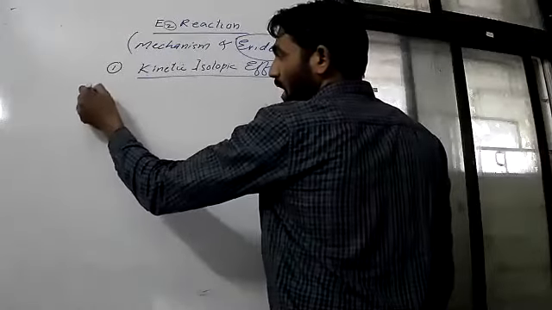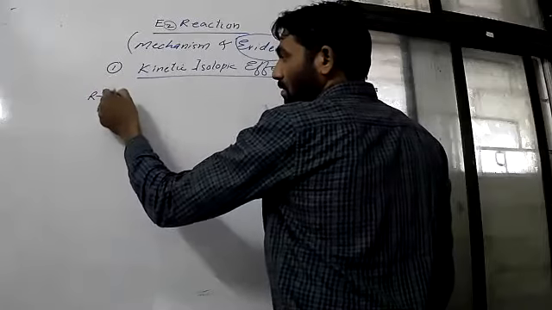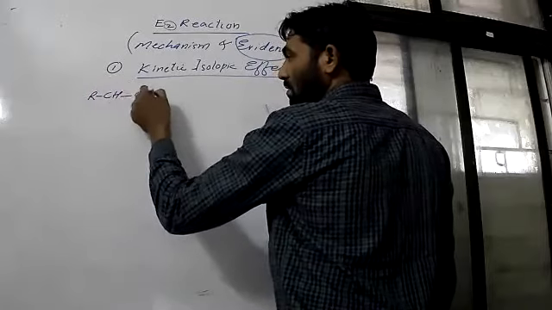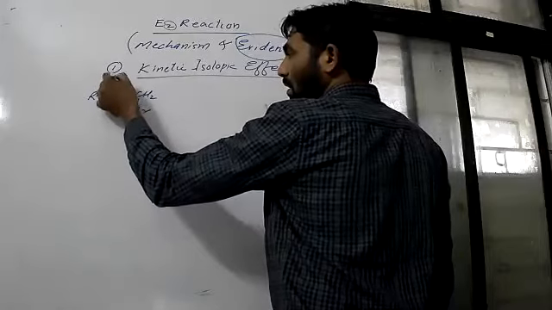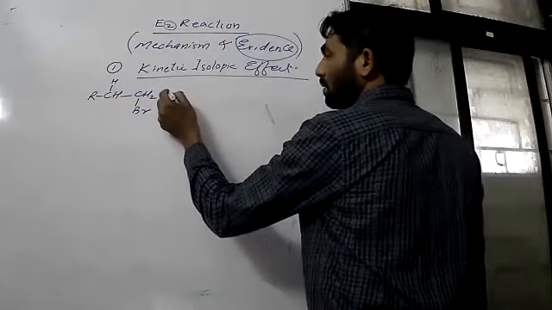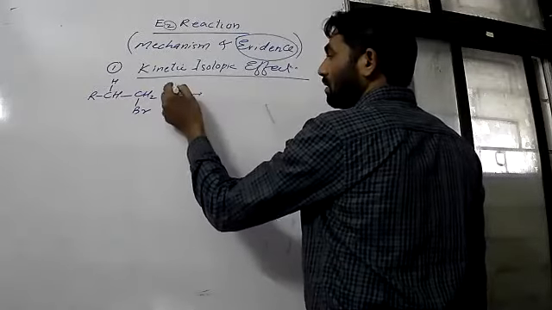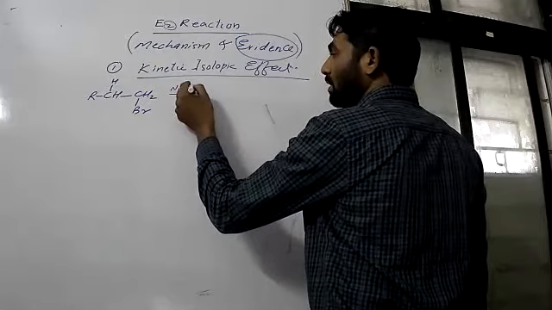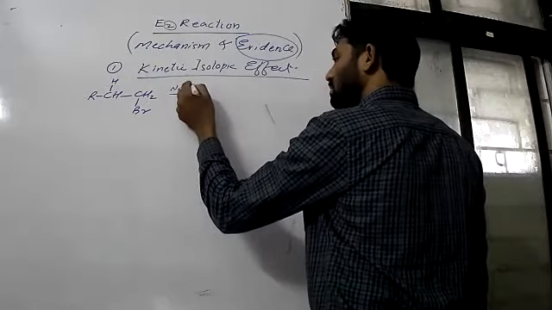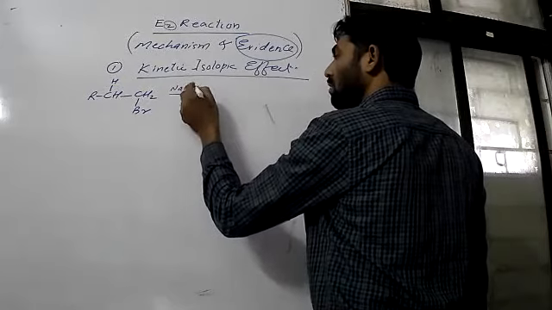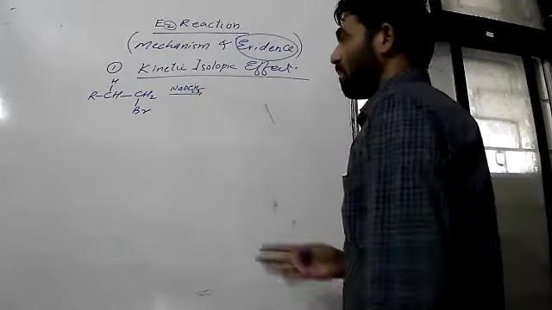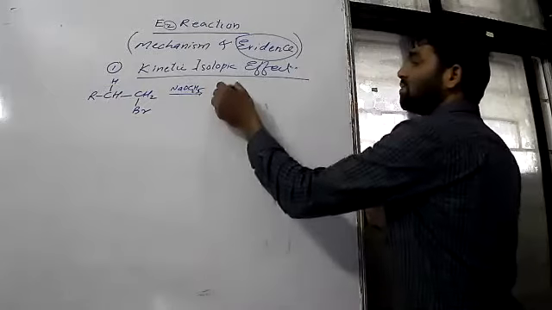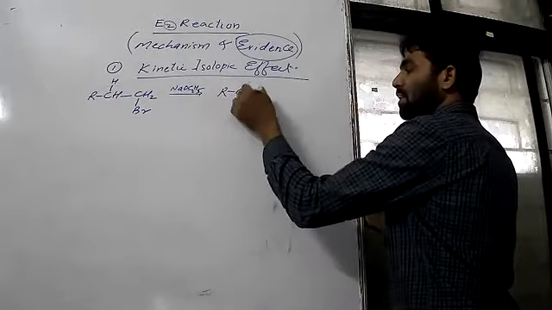So it is R CH CH2 with D and here H, and see this on the reaction with base, NaOEt, which means strong base. And definitely the product is this.